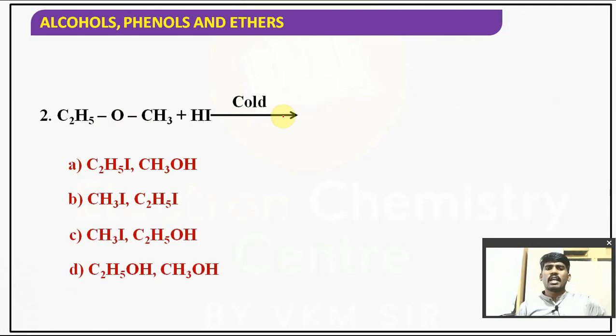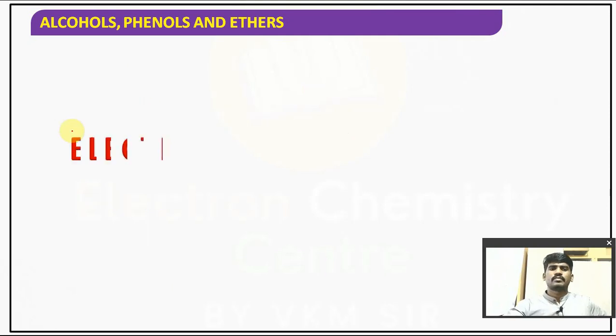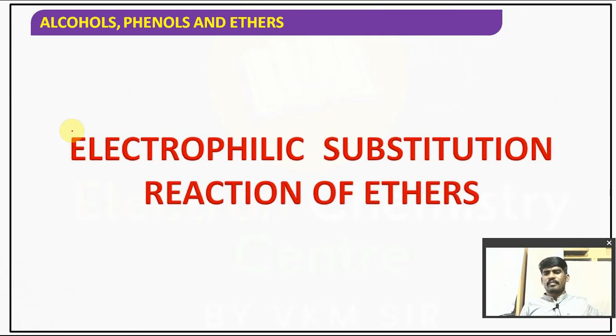Next, children, cold HI. Cold HI means what will happen? It will give you HI. Understood? CH3I as well as C2H5I. Hope it is clear. Everyone, is it clear for you? Right? Let's talk about the last reactions of ethers.